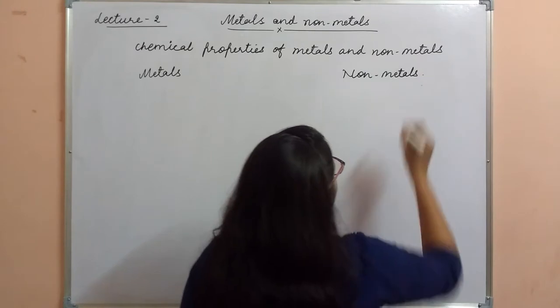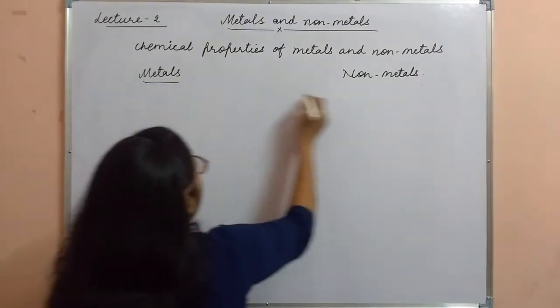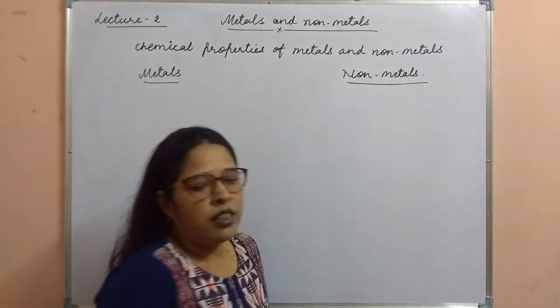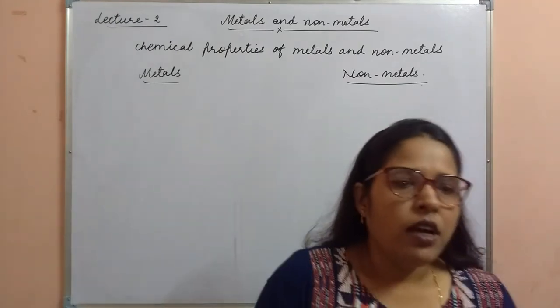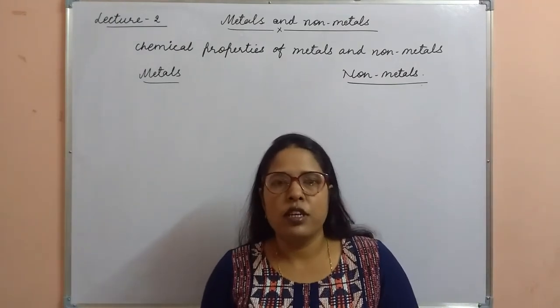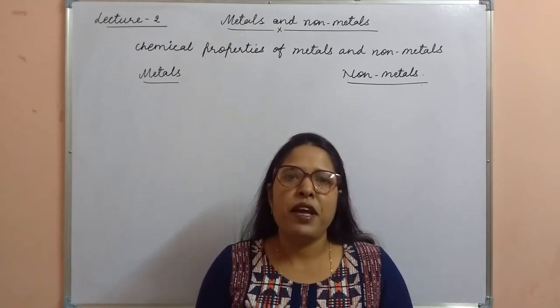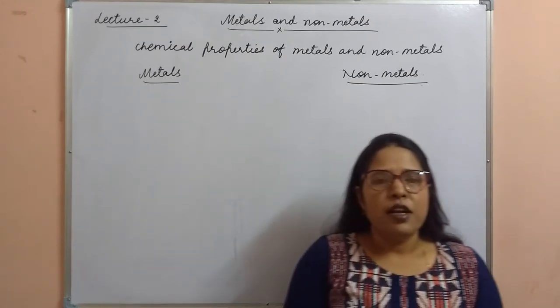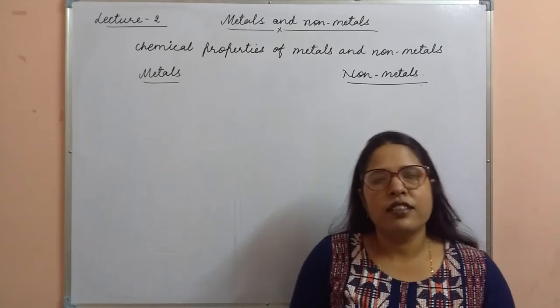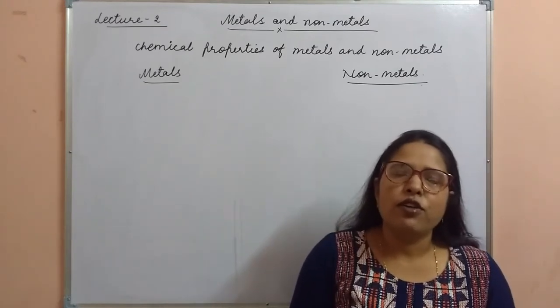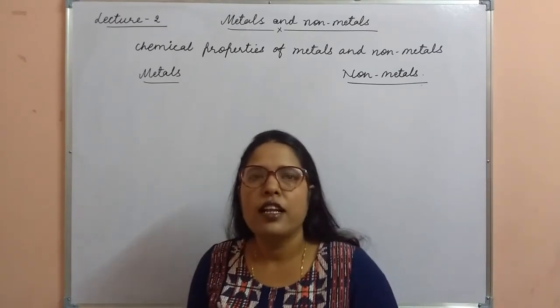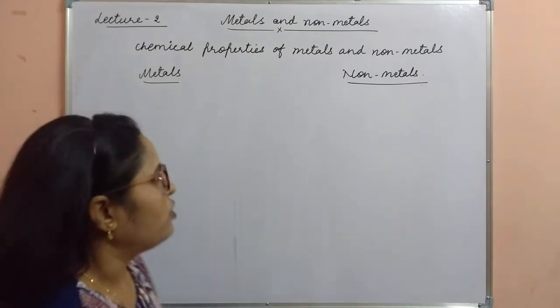First of all, we have to discuss the first property, that is the number of valence electrons. Clear? Valence electrons means the electrons which are present in the outermost shell, because the outermost shell is called the valence shell. So the electrons present in the outermost shell are called valence electrons.